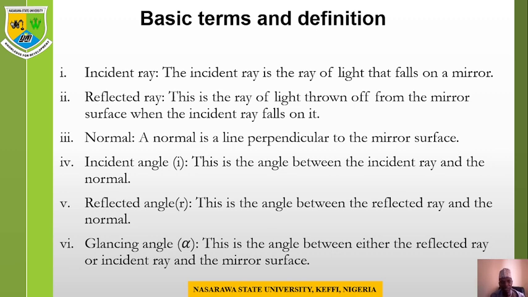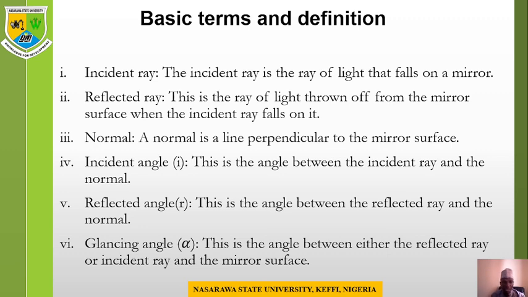Then the normal is the line perpendicular to the plane surface, through which the point of incidence and the point of reflection all meet at the same point. So the normal is the perpendicular line to the mirror surface.